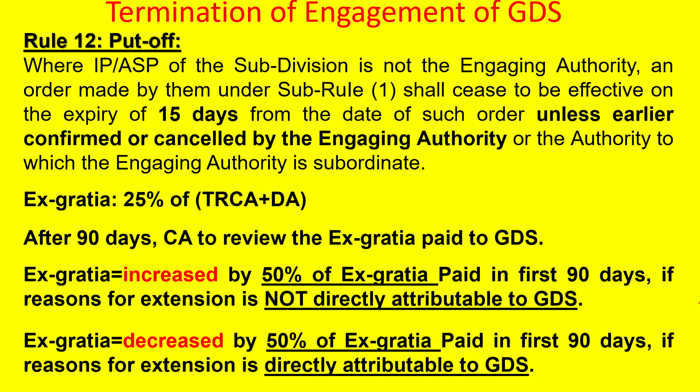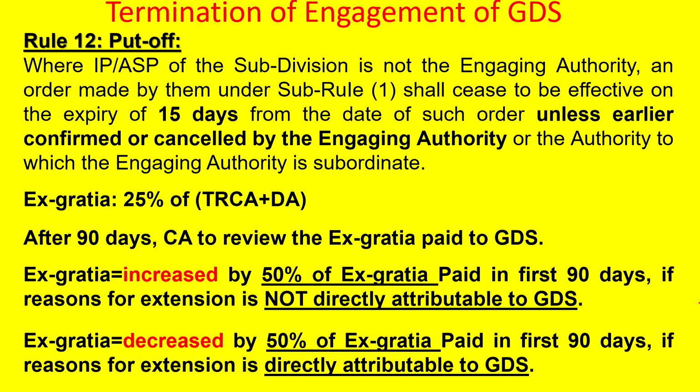Suppose an IP or ASP who is not the engaging authority for the BPM has given an order to put off the GDS BPM. In such a case, that order of putting off the BPM has to be either confirmed or cancelled by the engaging authority within 15 days. It should be ratified by the engaging authority, and if it is not done within 15 days, then that order will be nullified. That will not have any effect. Okay. So it should be immediately ratified.